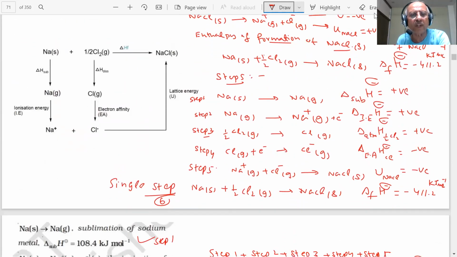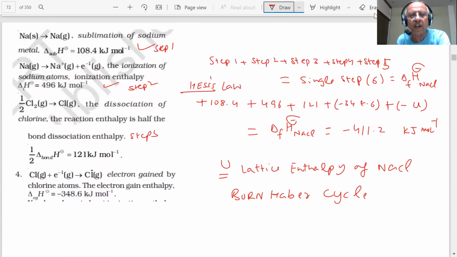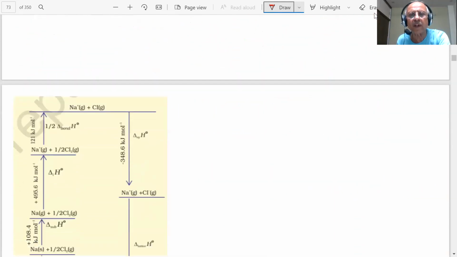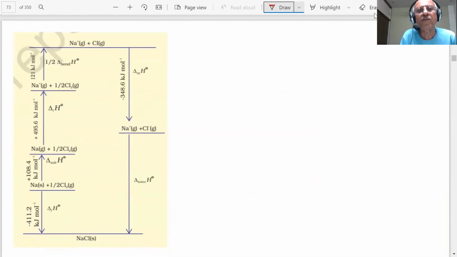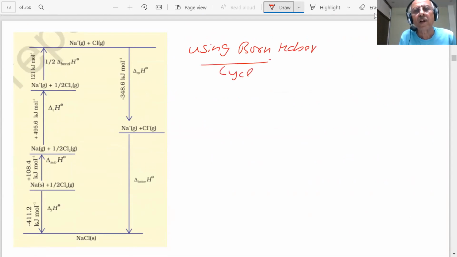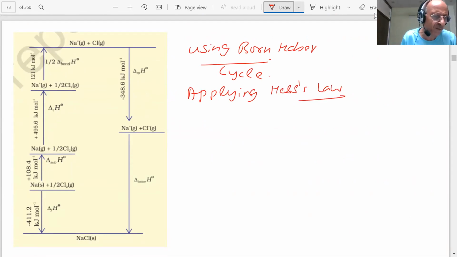So using the Born-Haber cycle, which I have shown on the top, and applying Hess law, whether the reaction takes place in a single step or in 5 steps, the value will be the same.